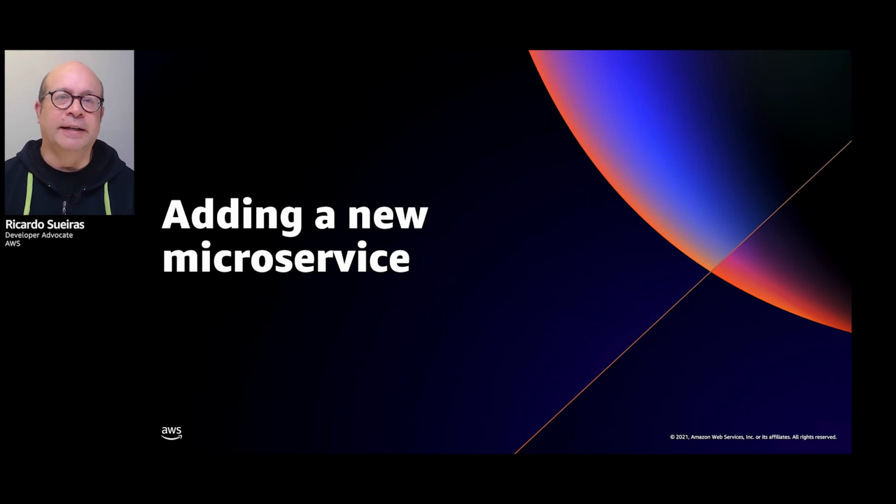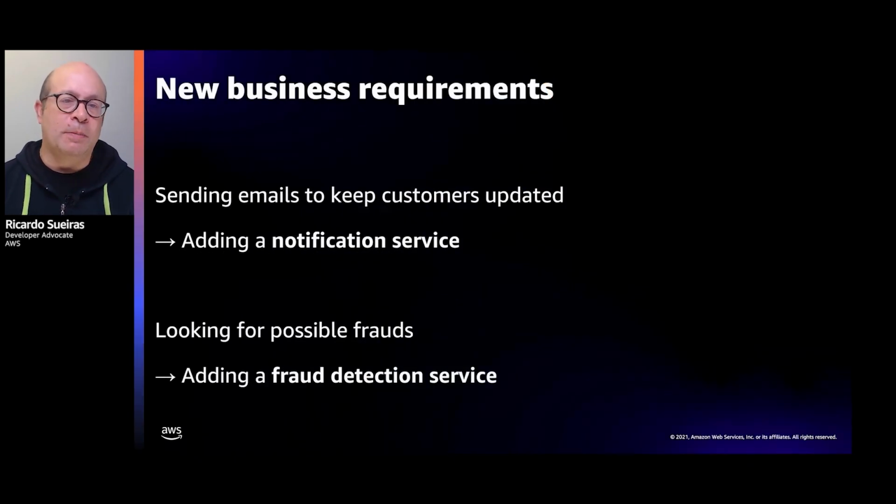An interesting way to find out a little bit more about the differences between our workflow and event-driven architectures is to understand what happens if we need to make any changes, for example, needing to add a new microservice. Perhaps we might have some new requirements that we need to add. From the previous example we've seen, maybe we need to add a new notification to let us know when the delivery has started or been made, or perhaps we want to check payments against fraud and we want to use an external fraud detection service to help us with this.